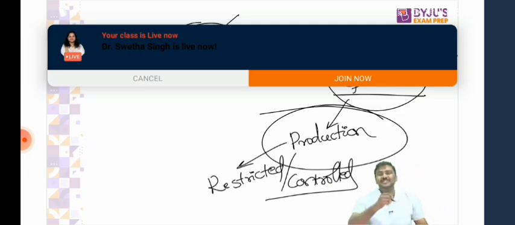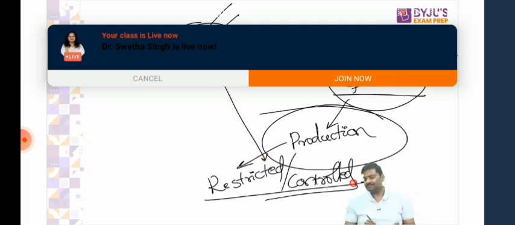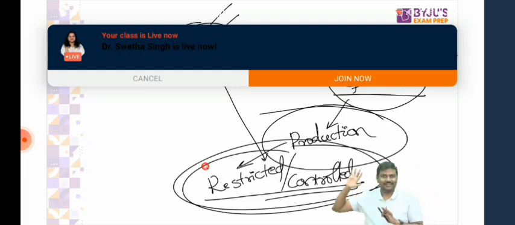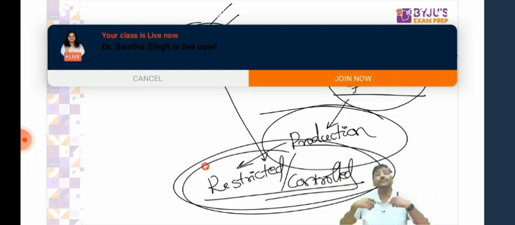But is MSP trade distorting? Think of it. Is the policy of MSP trade distorting? Yes. But I'm using a trade distorting policy to control or limit the production. MSP as such is a trade distorting policy. But I'm using that policy to control or to restrict the production. Right? Limit the amount of production. Right? That is the basic idea. These kinds of subsidies are referred to as blue box subsidies.